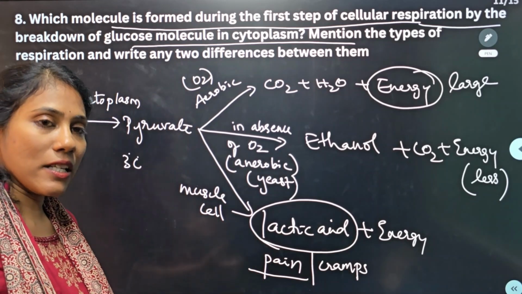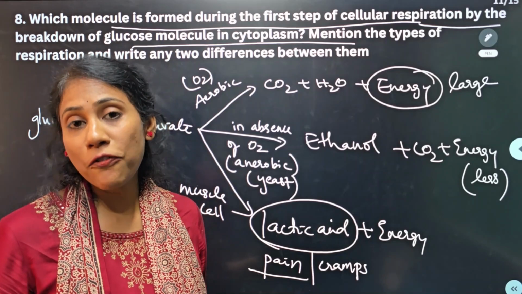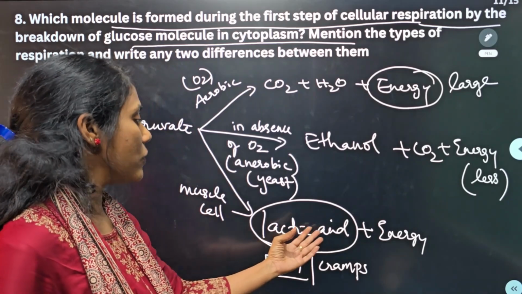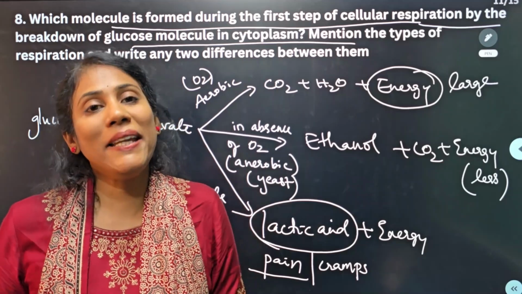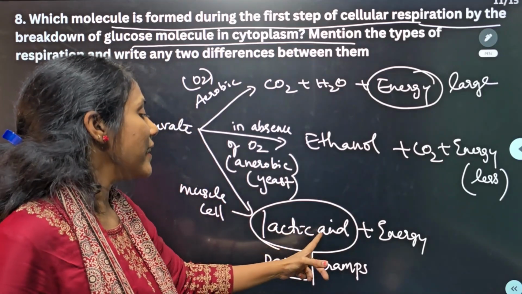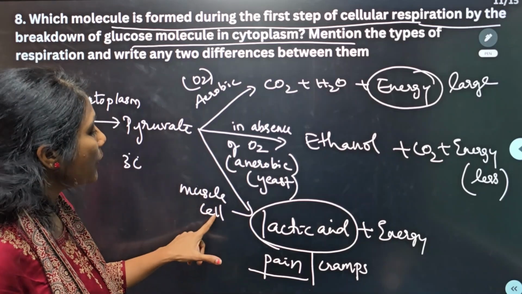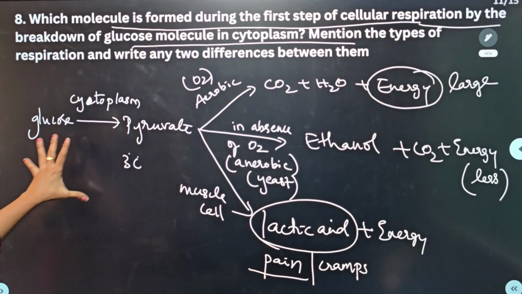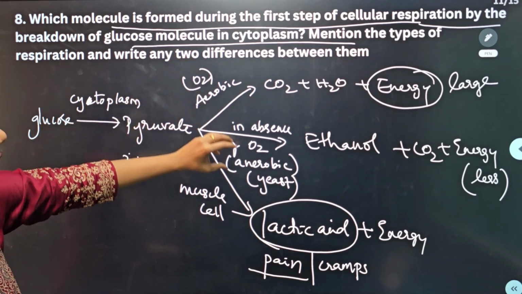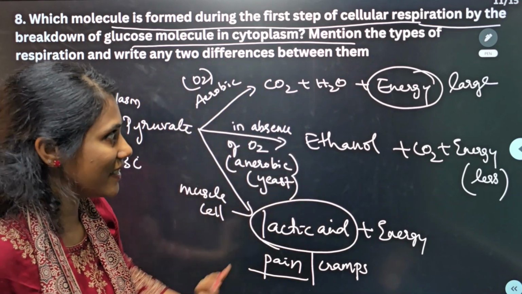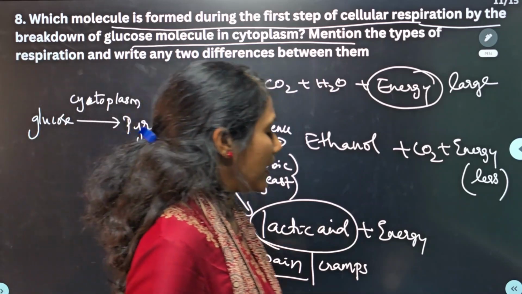They might ask you a question: during the time of exercise, why do you get a lot of pain and cramps? It's because of lactic acid. After exercise, you feel a lot of pain and cramps because of the release of lactic acid. This happens only in the human muscle cell. So these are the three pathways, and I have also explained the two different types of respiration and the difference. This is also a very important concept that you should keep in mind.